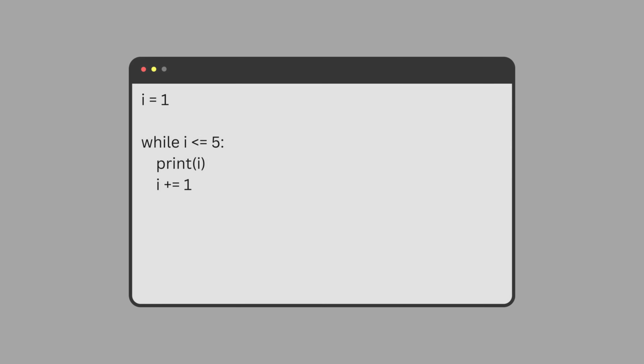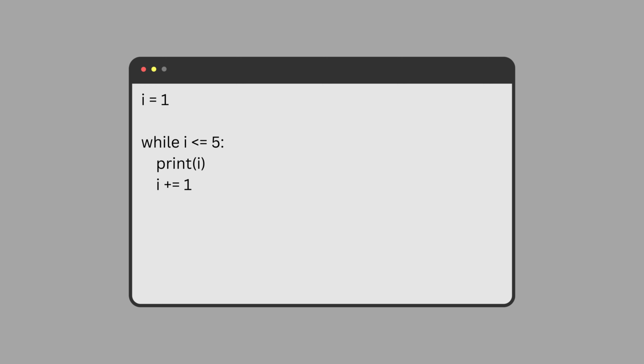In Python, a while loop is used to execute a block of code repeatedly as long as a certain condition is true. This can be very useful when you need to repeat a certain task multiple times. Let's take a look at an example. Say we want to print the numbers from 1 to 5 using a while loop.